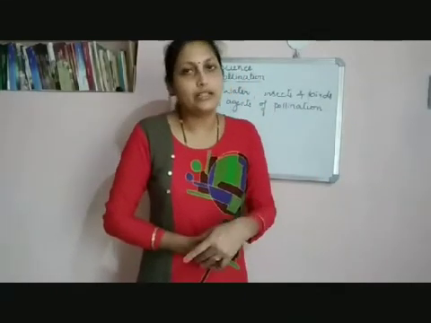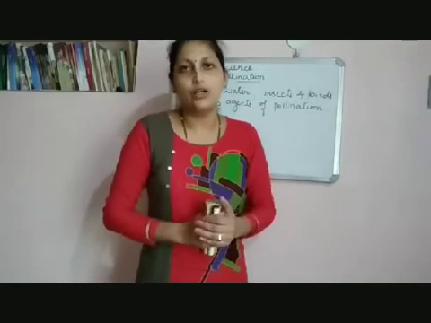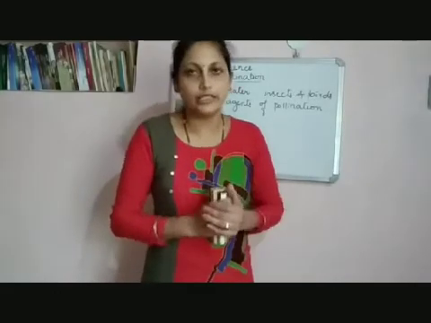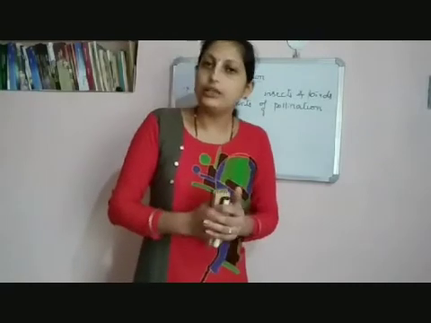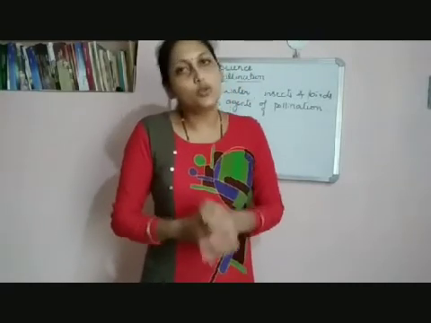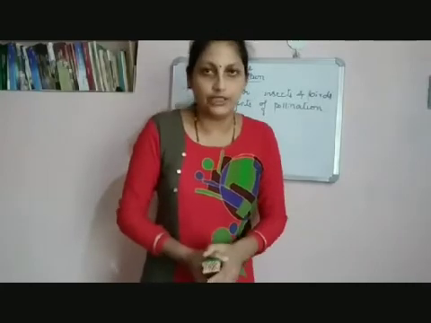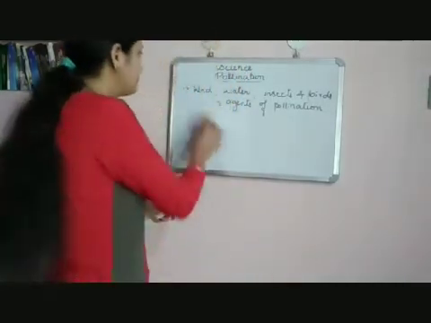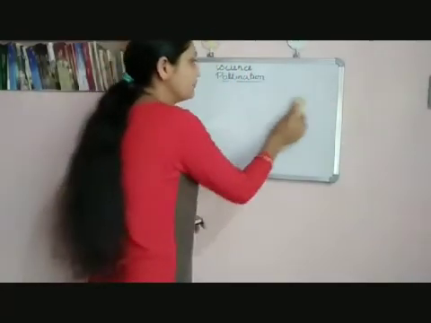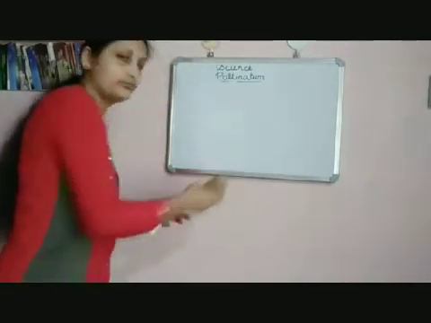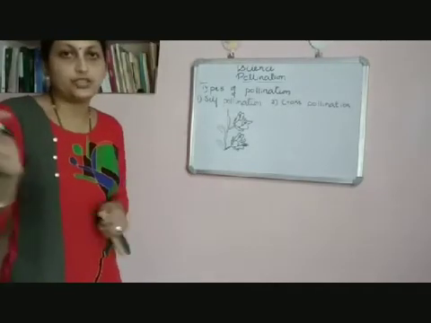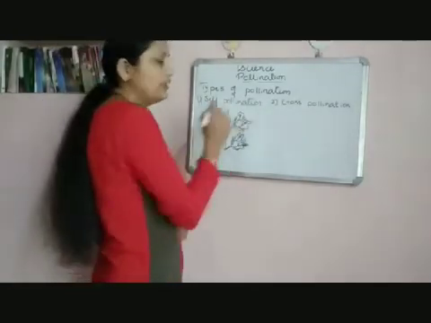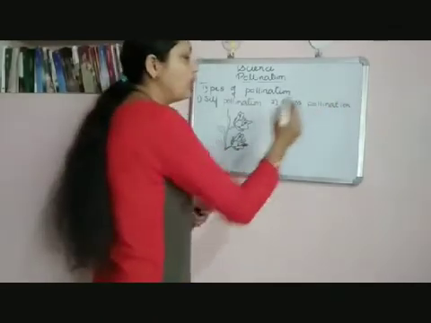Today, let us learn about types of pollination. How pollination takes place, you have already learned. Let us see what are the types of pollination. Pollination takes place in two processes. There are two types of pollination, that is self-pollination and cross-pollination.